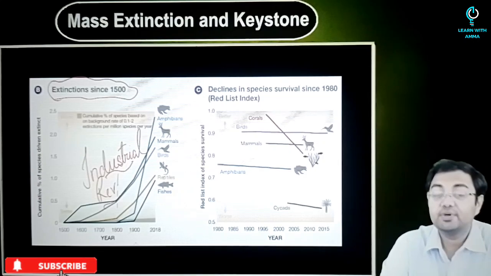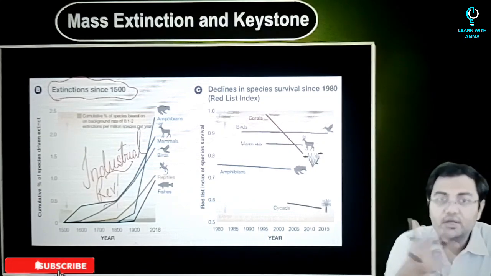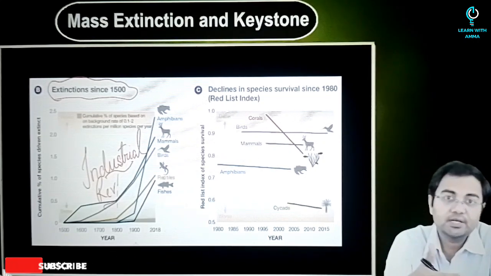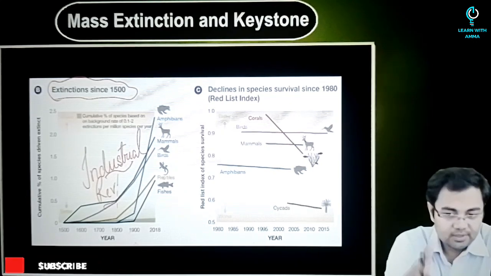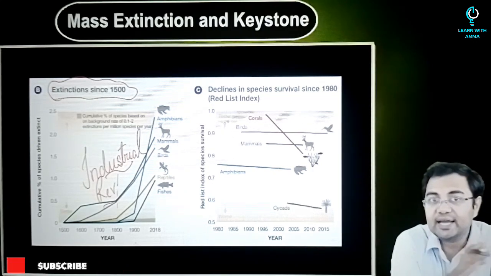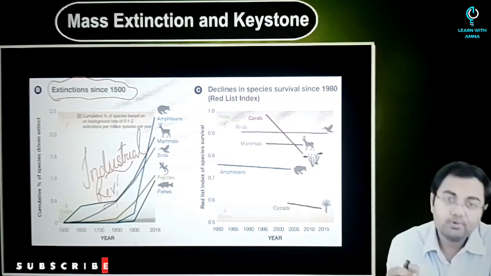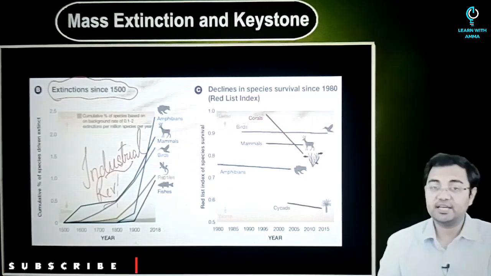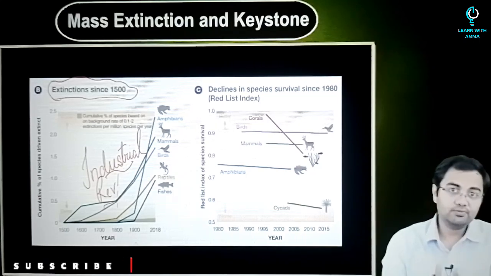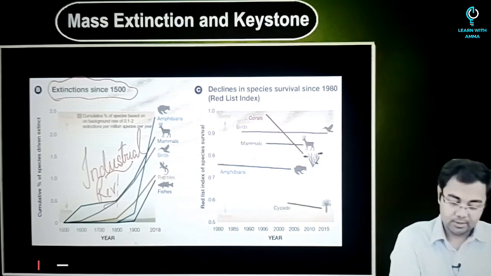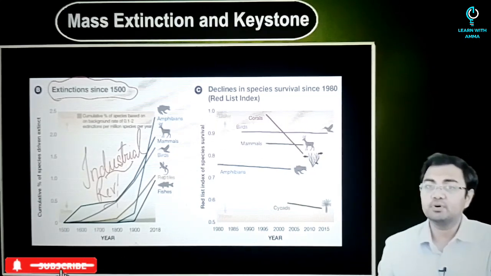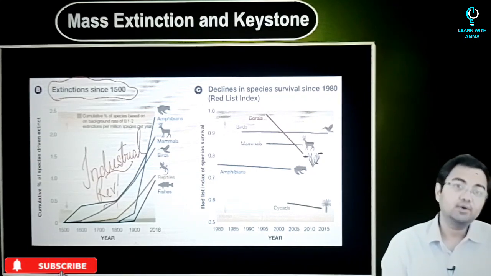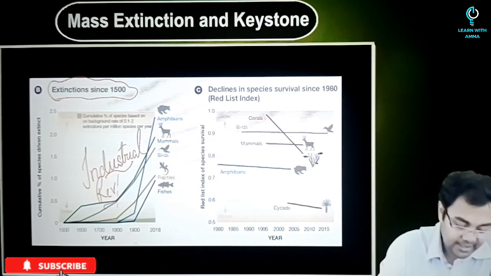For most of the data, even for climate change, we try to take the era of the industrial revolution as a base and compare the things before that and the things after that. And we have observed in that case also that there has been a drastic modification of the climate after the industrial revolution. Something similar has been observed in the case of biodiversity also, and in the number of extinctions that have been observed.